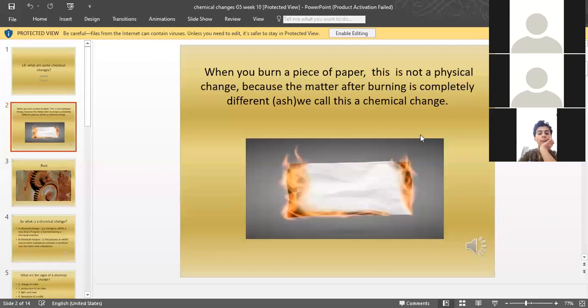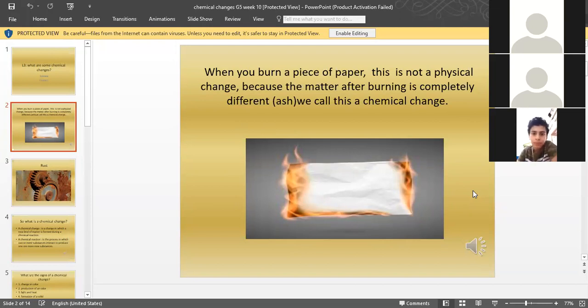But scientifically speaking, into which substances will it be converted? Because we know that there is a law of conservation of mass. Mass stays the same no matter what, right? So if we are burning wood, it is converting into ash. We have 10 kilograms of wood, it is converting into half a kilogram of ash. What happened to the 9.5 kilograms of the wood? It will be converted into two things: carbon dioxide and water. 9.5 kilograms of these two things will be produced. So the amount of mass stays the same, but it is changed into something new. We converted the wood into water, carbon dioxide and ash.